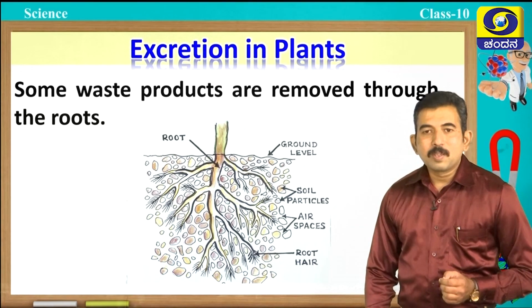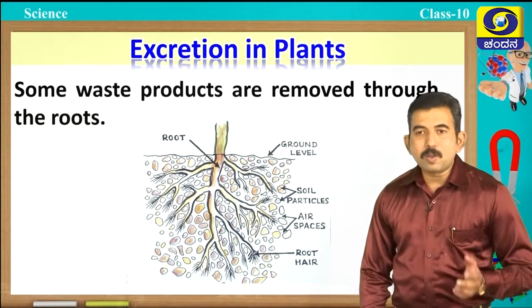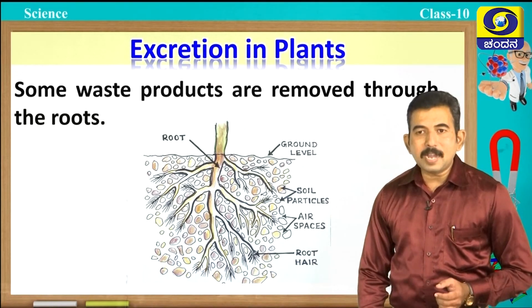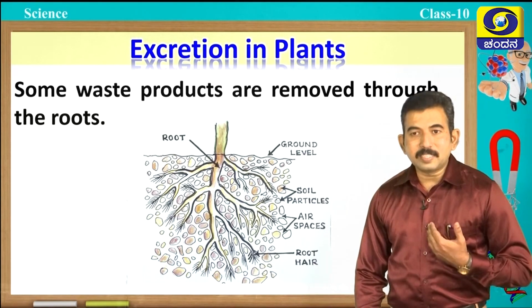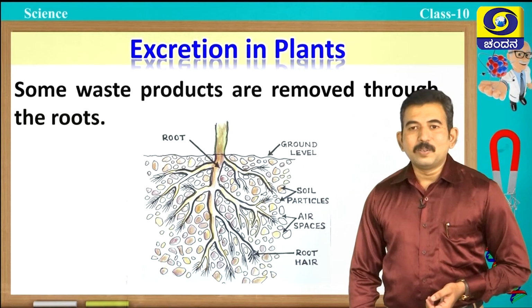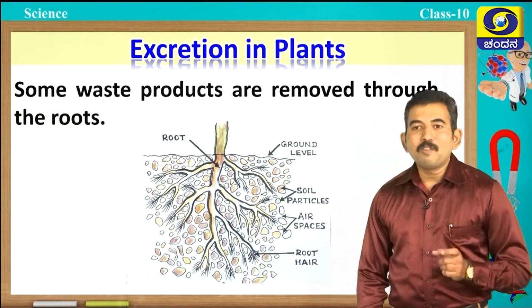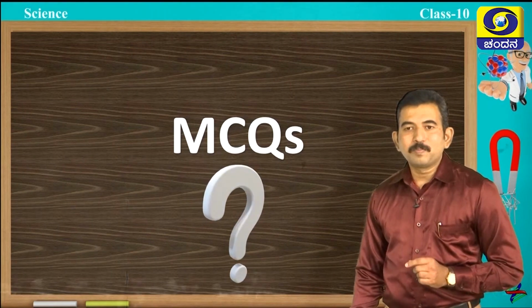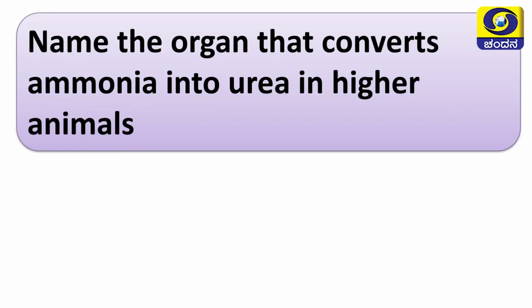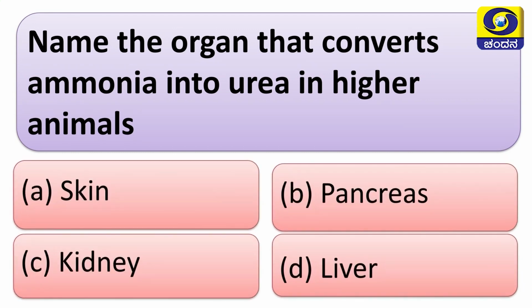Students, till now we discussed a detailed account of transportation in plants. Also we discussed excretion and excretory system in human beings. So, now are you ready to answer a few multiple choice questions? Students, first question for you. Name the organ that converts ammonia into urea in higher animals. Options are skin, pancreas, kidney and liver. Which is the correct option?